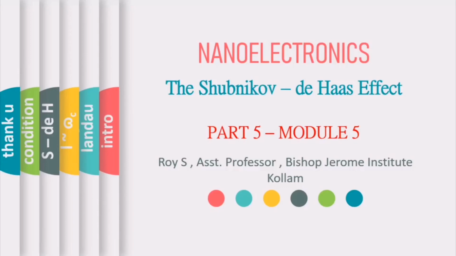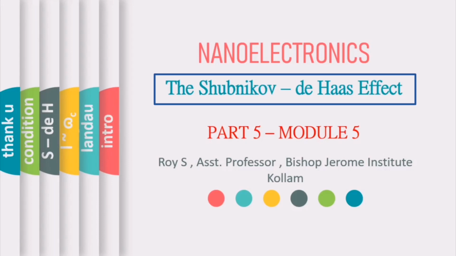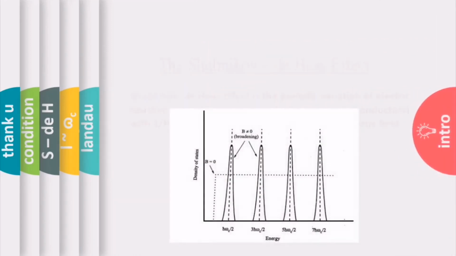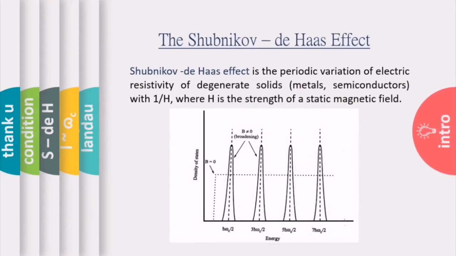This is part 5 of module 5. Here I am going to explain the Shubnikov de Haas effect. It is named after the Russian physicist Lev Shubnikov and the physicist from the Netherlands, de Haas. The Shubnikov de Haas effect is the periodic variation of electric resistivity of degenerate solids, that is metals, semiconductors, etc., with 1 by H, where capital H is the strength of a static magnetic field.